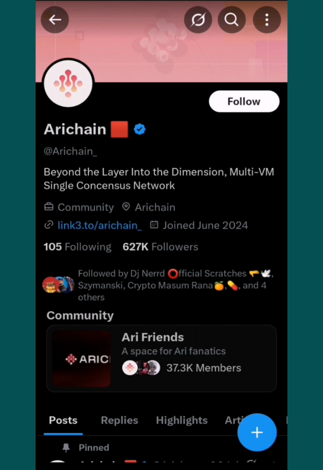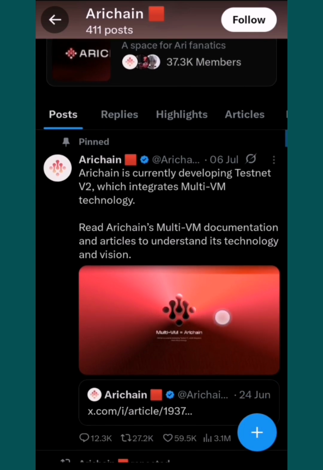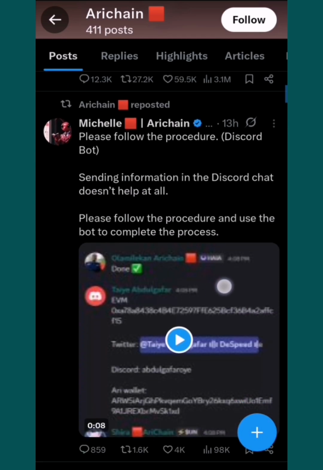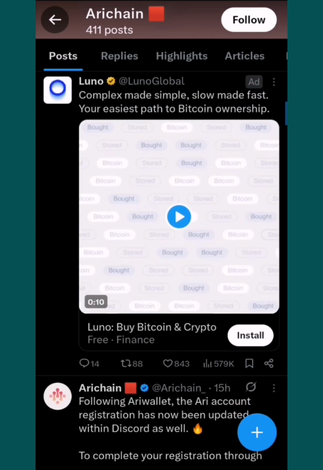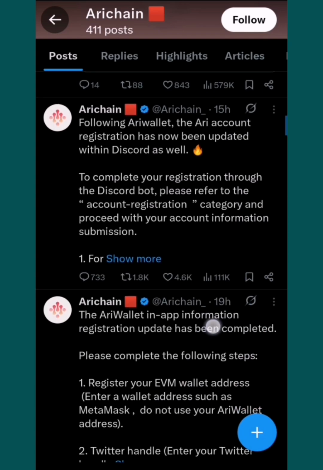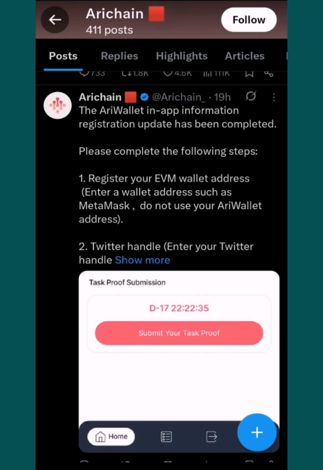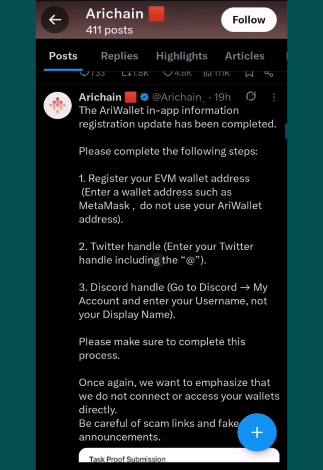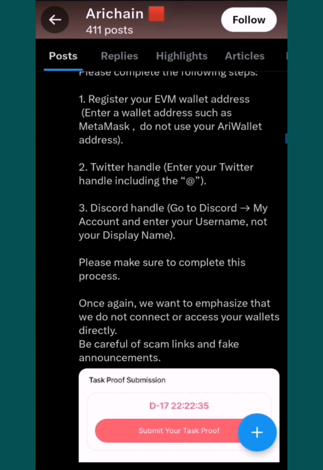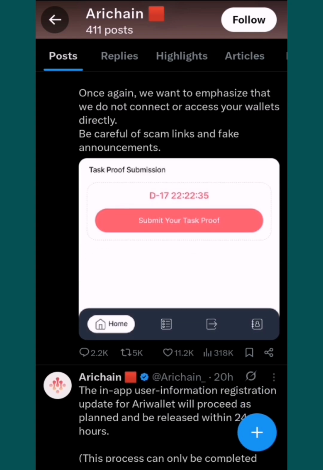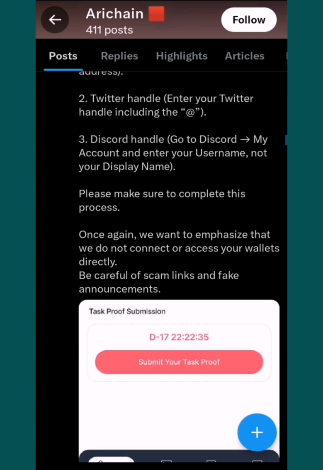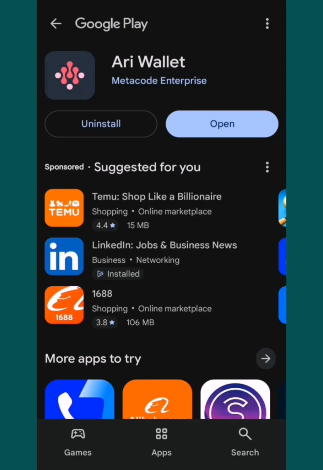You need to do this immediately so that you don't miss the AriChain airdrop. This is the AriChain Twitter handle, the X handle, and they have just dropped an update, and you need to do it as soon as possible. AriChain has announced that everyone doing the AriChain airdrop should submit their wallet address. This indicates that the airdrop is just around the corner, so make sure your AriChain wallet is updated now.